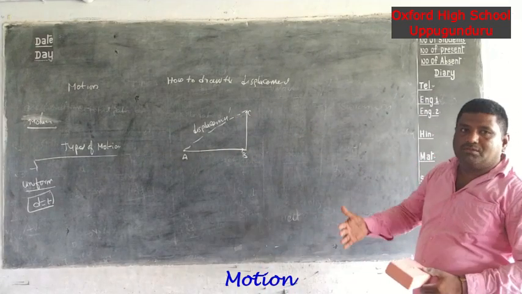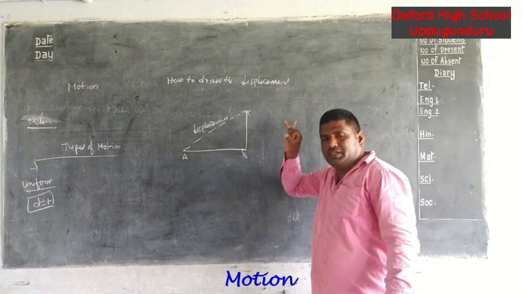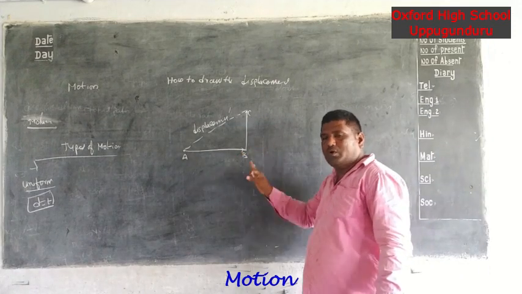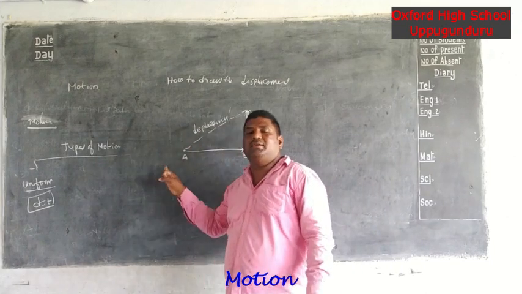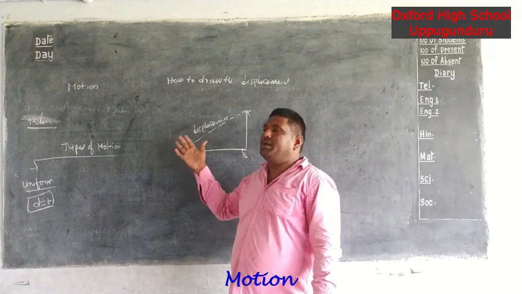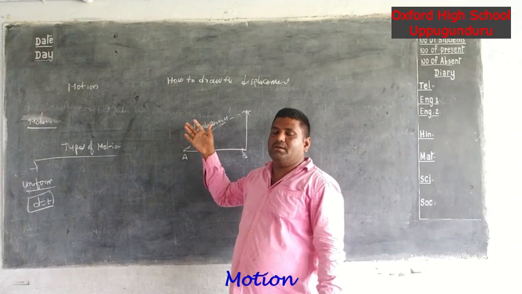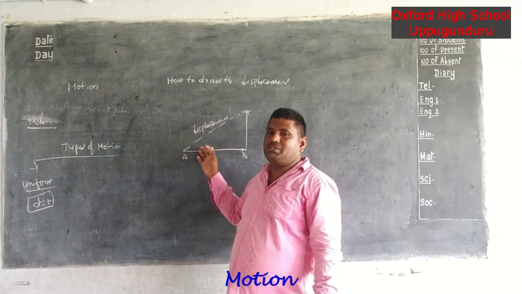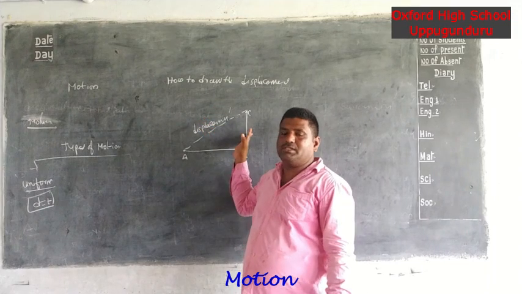Okay, once read all the definitions: rest definition and example, motion definition and example. Next, distance, displacement, speed, velocity, average velocity. And the difference between distance and displacement, and speed and velocity, and how to draw displacement vectors. Okay, understand all of this.